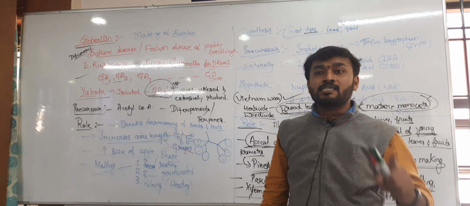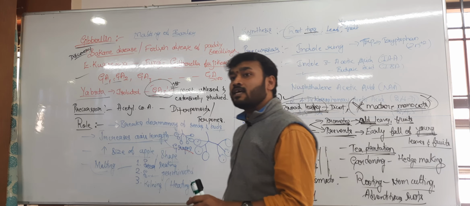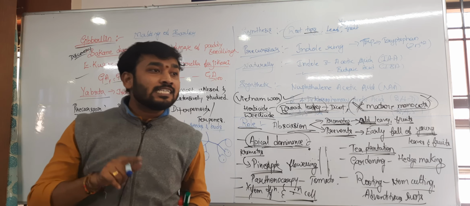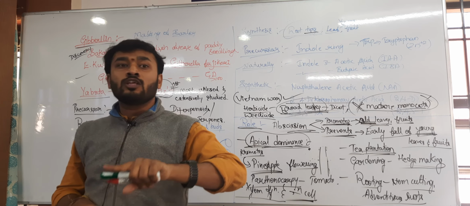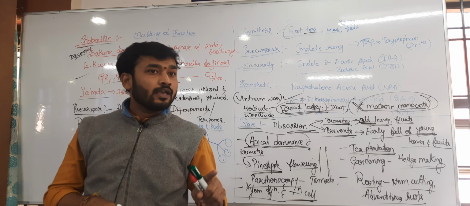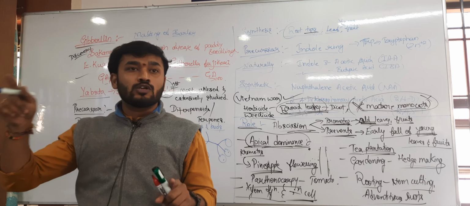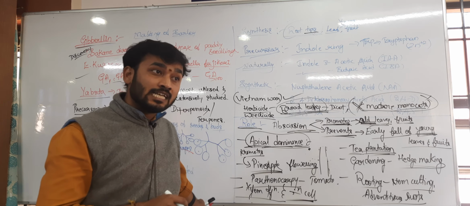Right? The brewing industry is mainly dependent on sugars. So that's why they require the maltose sugar. Starch is not easily utilized. The starch needs to be converted into sugar form. Sucrose is fructose and glucose, but glucose and glucose will give what? Maltose. That malt sugar is released easily.